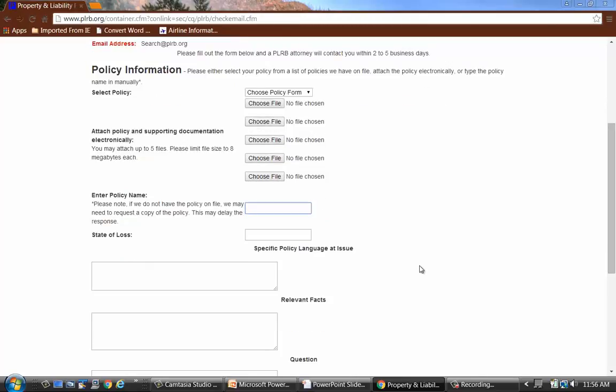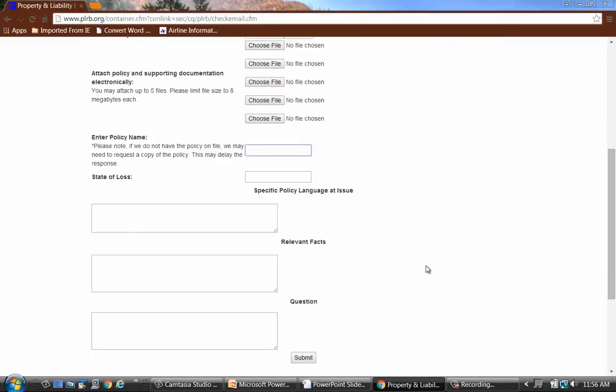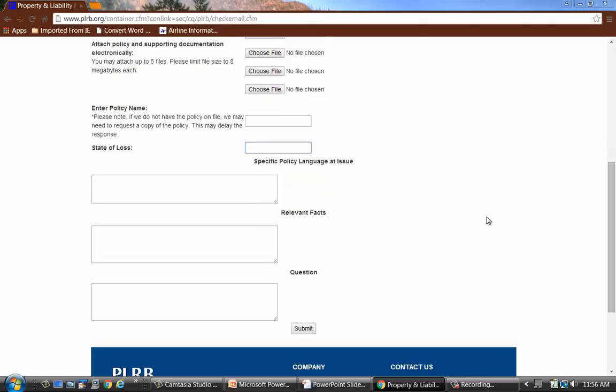Then we're always interested first in the state of loss where this occurred, because we're going to look for case law from your state first, so we always want that information. Then there's a box for the specific policy language at issue. You're having an issue with whether something's covered or not, dealing with language under your policy. So please call our attention to that policy language that you're having some trouble with.